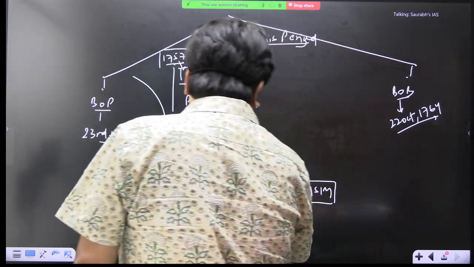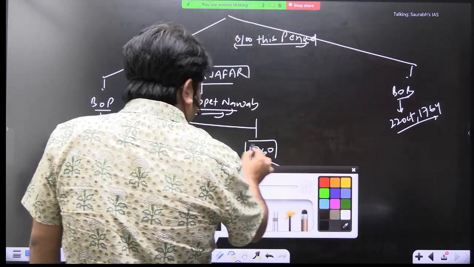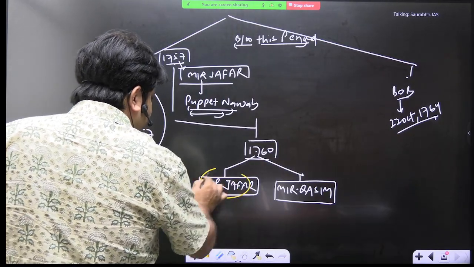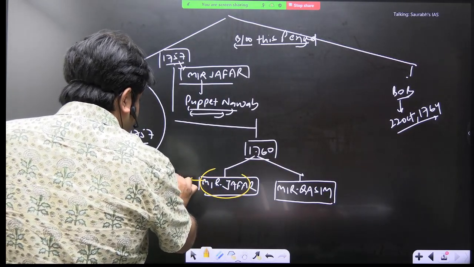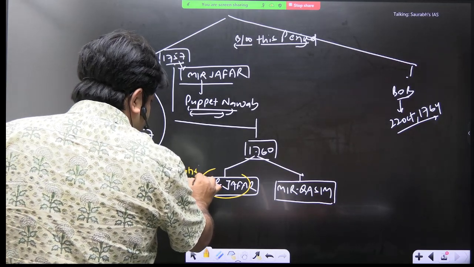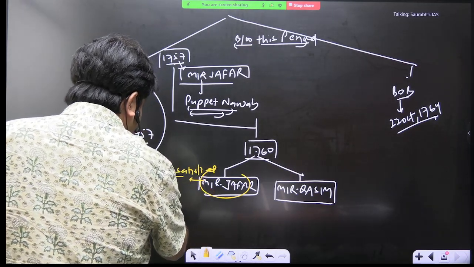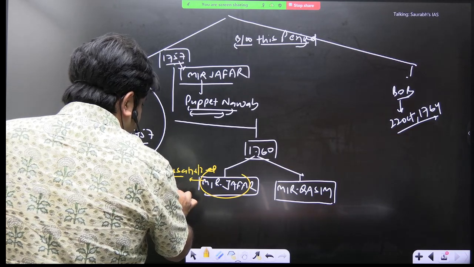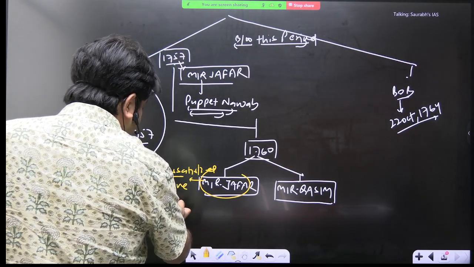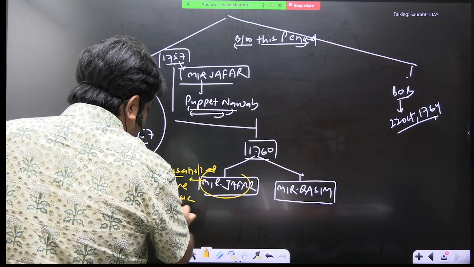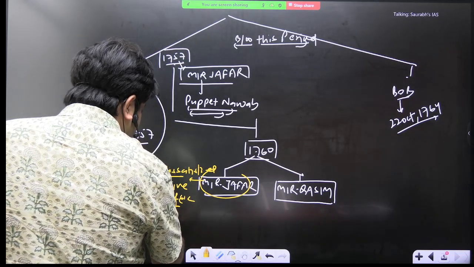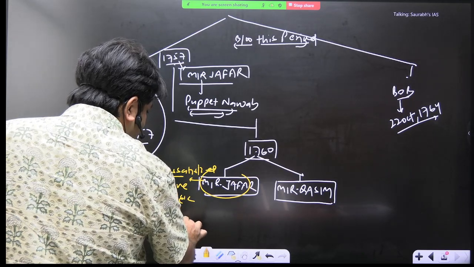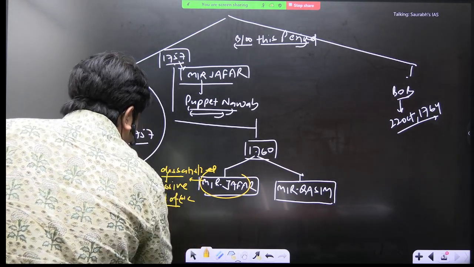And here a context I have already discussed with you, that Mir Zafar was gradually dissatisfied. He was dissatisfied by the excessive interference of EIC. The treasury was facing revenue loss. You can write revenue loss.